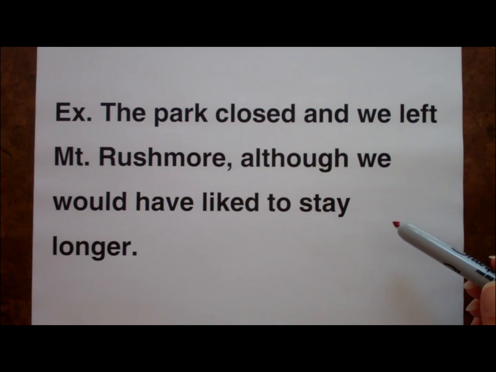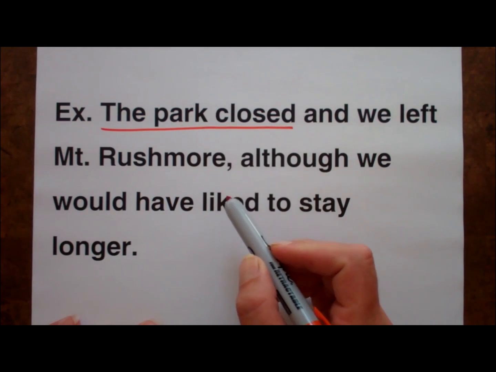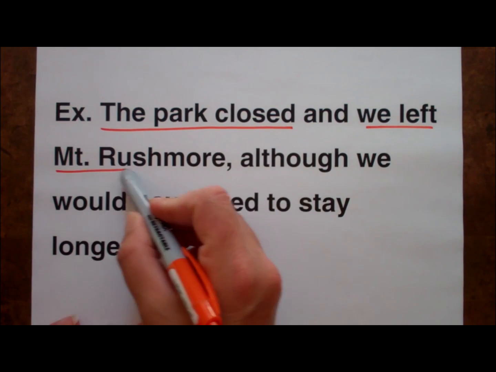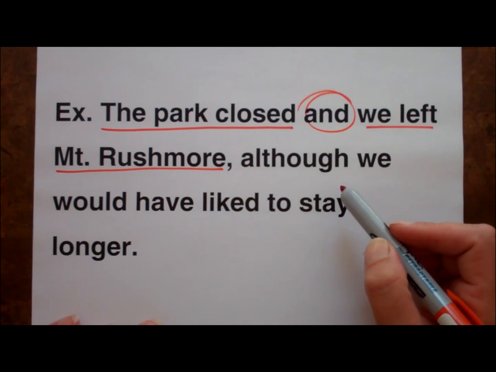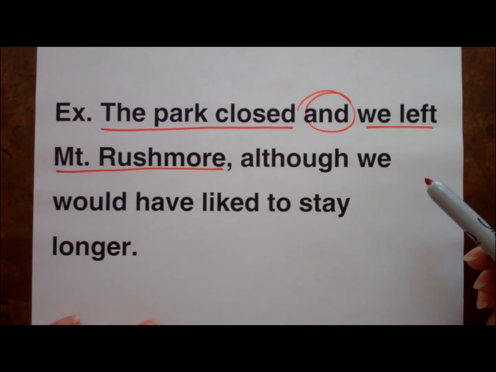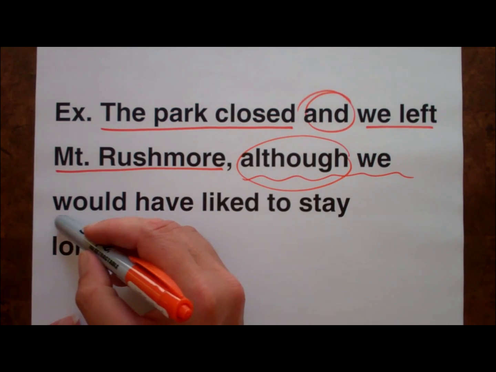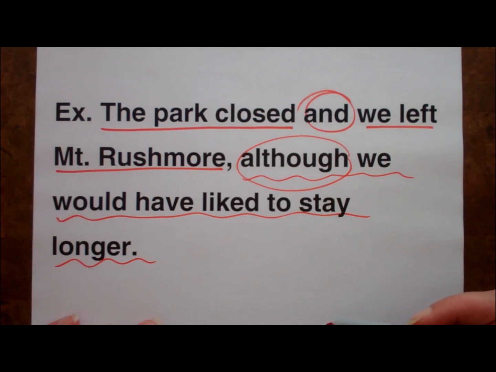The park closed and we left Mount Rushmore, although we would have liked to stay longer. Here we have the main clause, the park closed, joined to another main clause, we left Mount Rushmore, by the coordinating conjunction and. They are both followed by the subordinate clause, triggered by the subordinating conjunction, although. So, although we would have liked to stay longer is your subordinate clause.